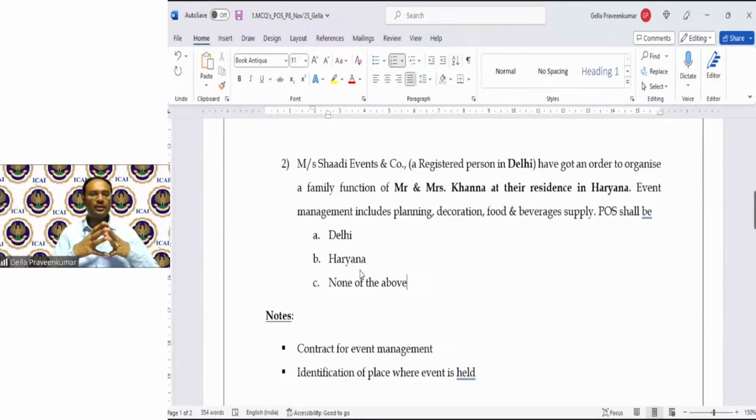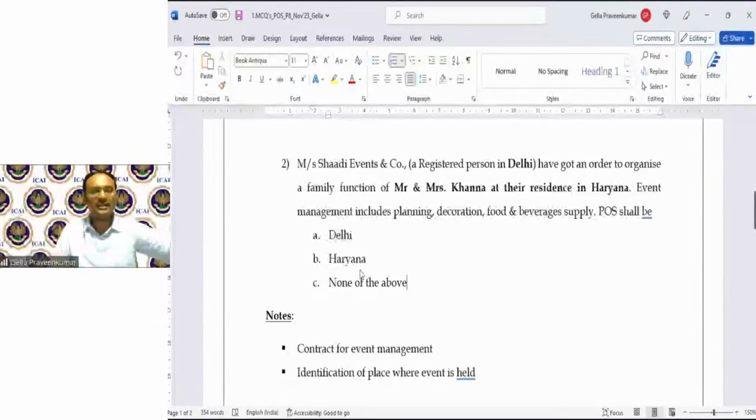Kaushik says 12 subsection 7 because it is to an unregistered person, Haryana. Janaki says Haryana because of 12 subsection 3. I was expecting this particular point. Tirupati says 12.7, the recipient is unregistered, place of supply should be Haryana. Anita says Haryana. Now, all of you have got Haryana as the place of supply. Absolutely right. Interestingly, I have seen that Janaki has touched upon this point called section 12, subsection 3.